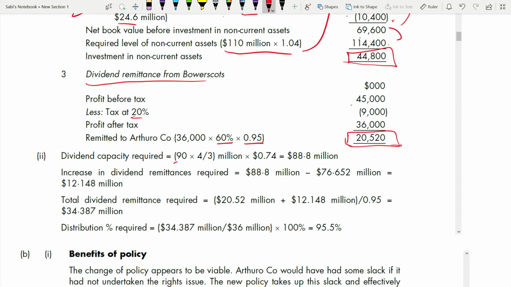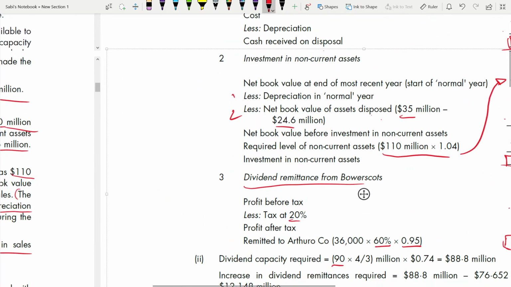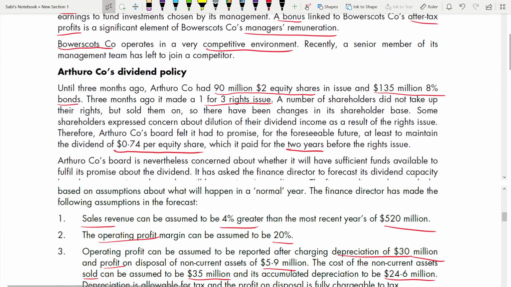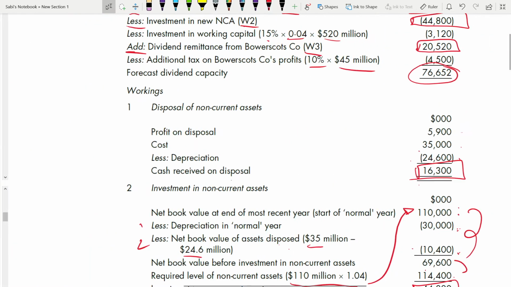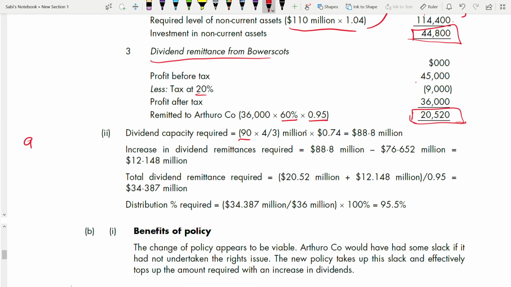We all know that it was 90, right? 94.2. Let's read here. Here, $90 million equity shares in issue. And there has been a right issue 143 right issue, and it has been paid for 2 years before the right issue. So when you're taking it, it should be like this: 90 143.